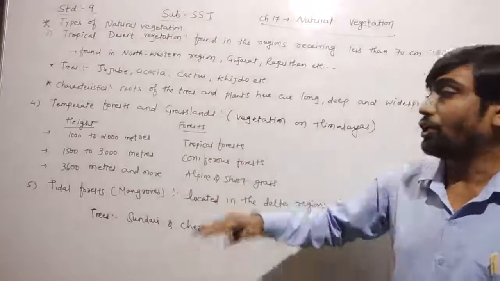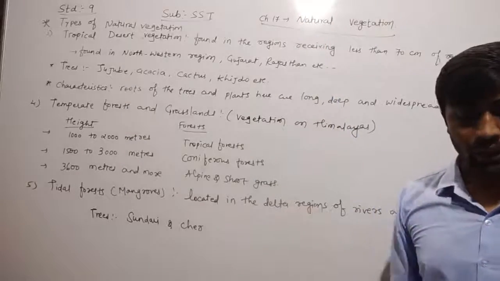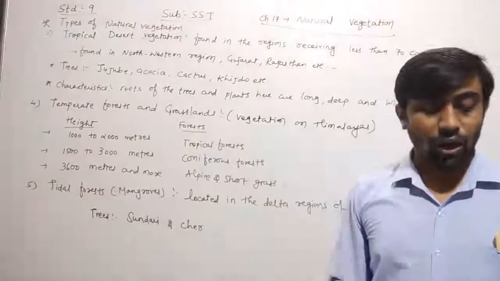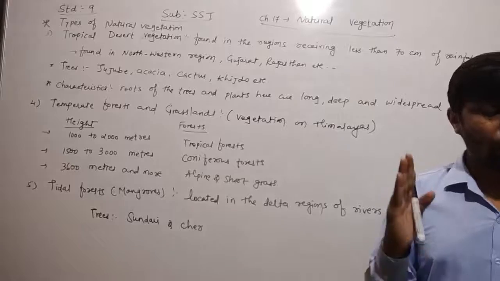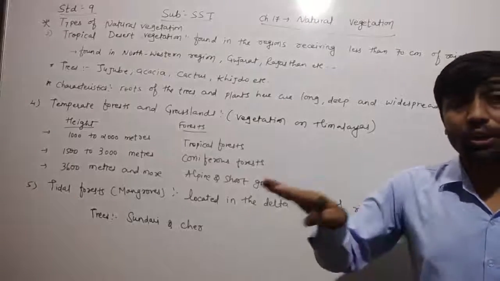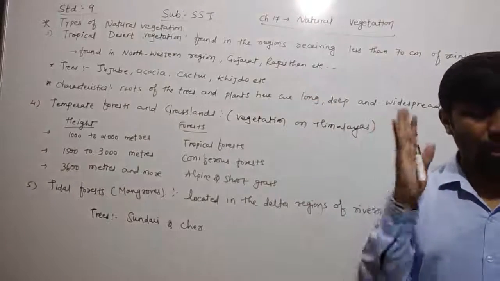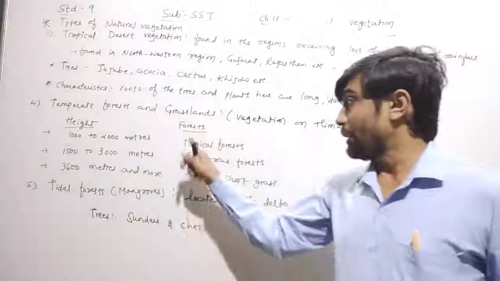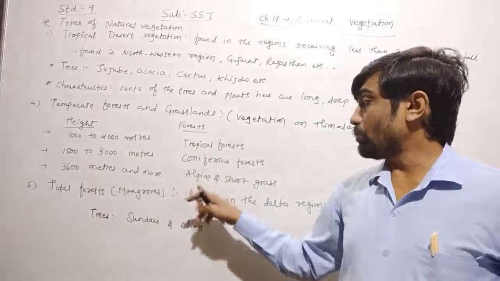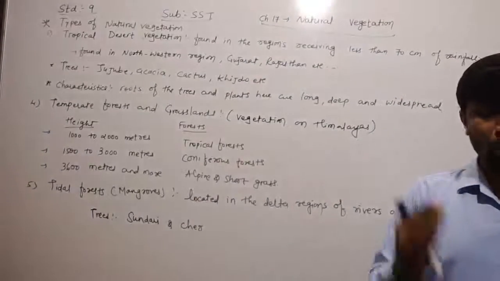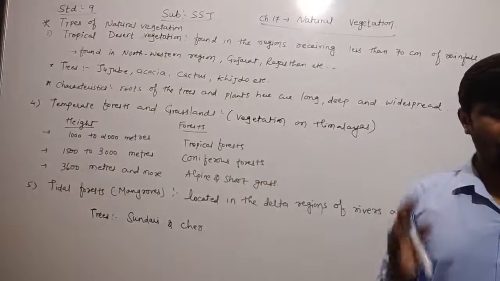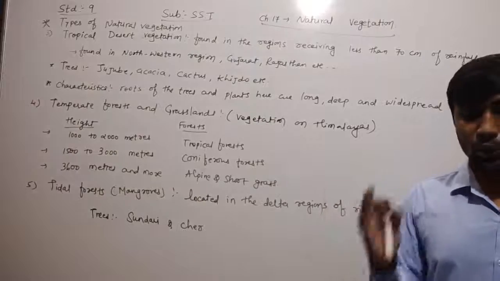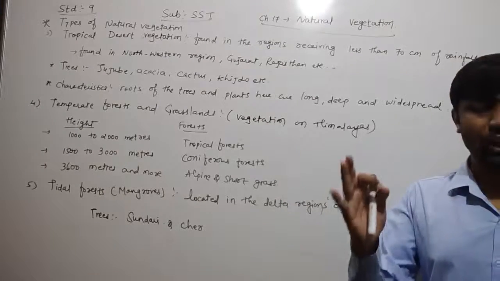3600 meter and more than 3600 meter. These are found in the south and northeast, at the higher altitude in the Himalayas near the snow lines. That's why the forest is named alpine and short grass. Which one? Alpine and short grass. You can also call it prune vegetation.